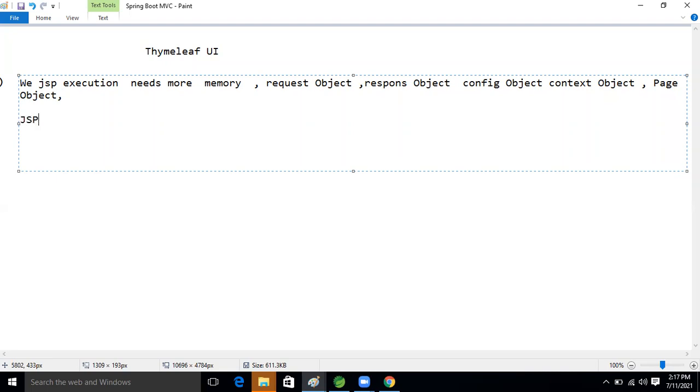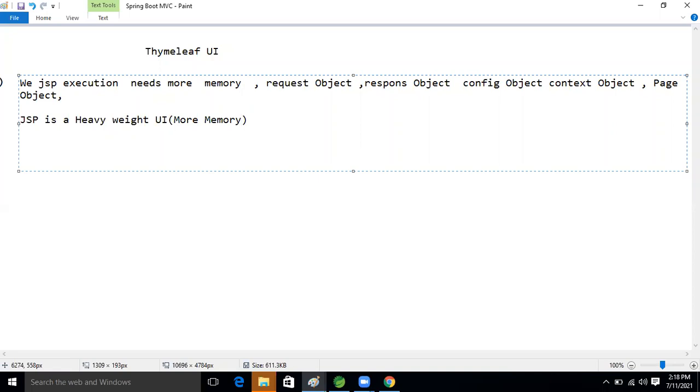So we can say JSP is a heavyweight UI technology, right? Heavyweight UI technology or not, guys? Come on, we can say or not, it will take more memory, right? Yes, Ravi, it will take more memory, guys.